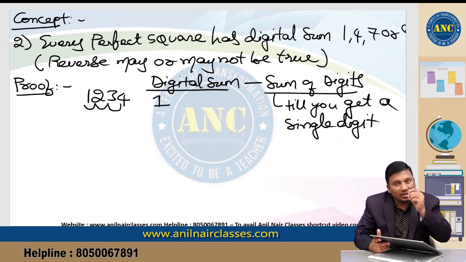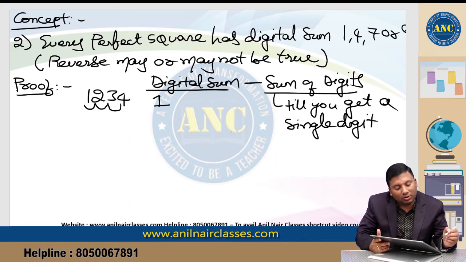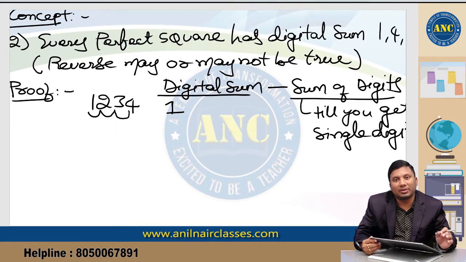What are all the single digits that are possible? From 0 to 9. 0 is not possible. If you add the digits, why will you get 0? Digital sum is nothing but the sum of the digits till you get a single digit number.